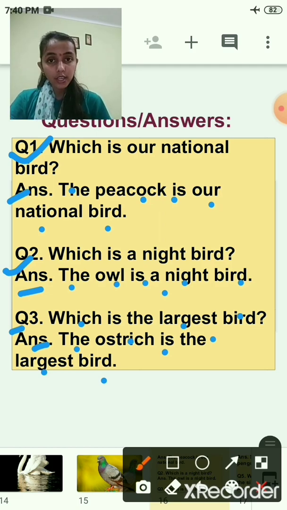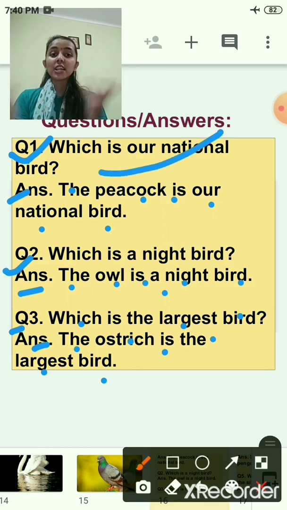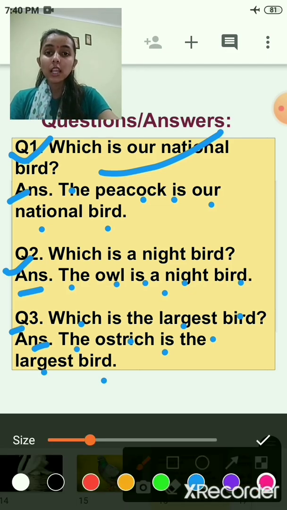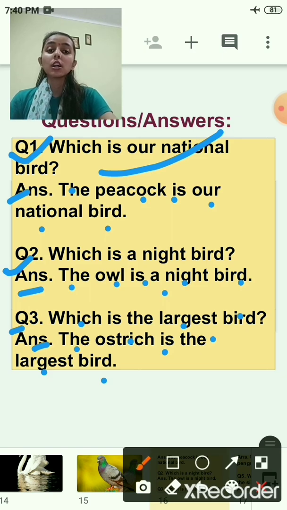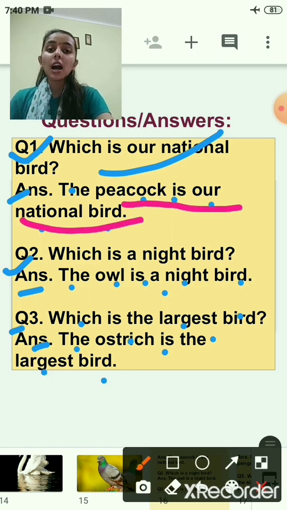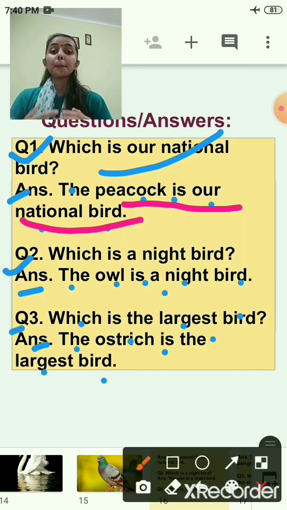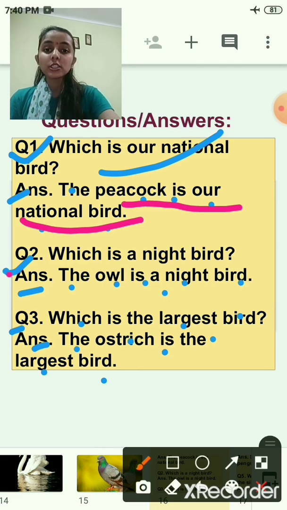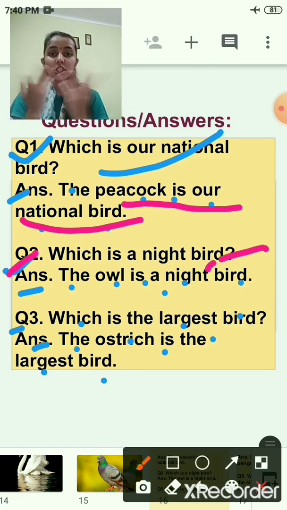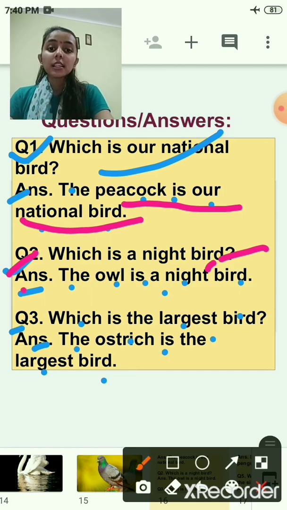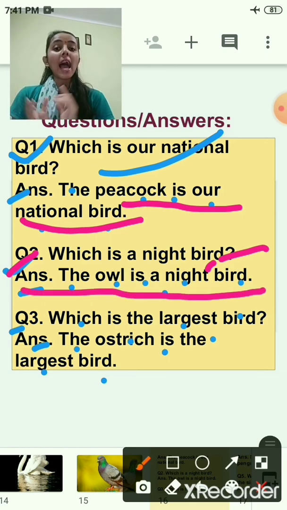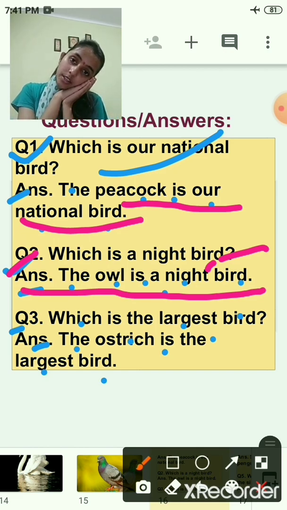Now children, again we will revise. First question is, which is our national bird? Yes, peacock. The peacock is our national bird. Now second question. Which is a night bird? Answer is the owl is a night bird.